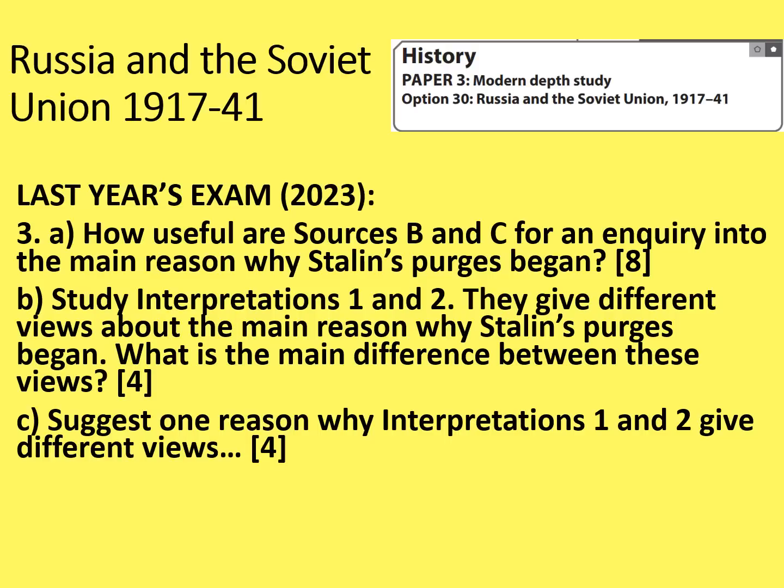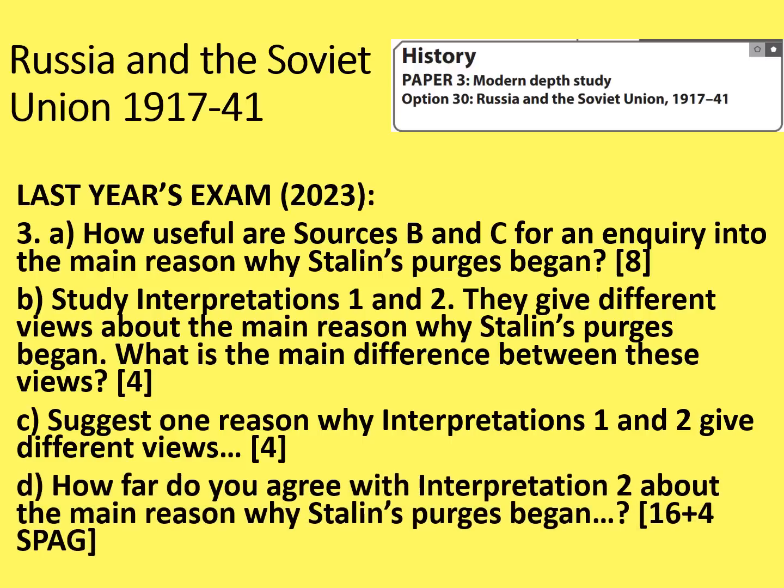You're encouraged to use the sources to do this, and I'd encourage you to do that as well, as it's probably the easiest way of picking up the 4 marks. Try and work out fairly early on which source goes with which interpretation. You'll find that source B will either support interpretation 1 or interpretation 2, and then when you've decided that, source C will go with the other unused interpretation. It is perfectly reasonable for part C to suggest that historians have used different sources, and then suggest sources B and C. Sure, you can't actually prove this is what those historians did, but it is a reasonable suggestion and it is a way of explaining why the views differ.